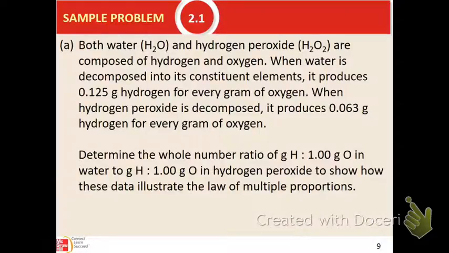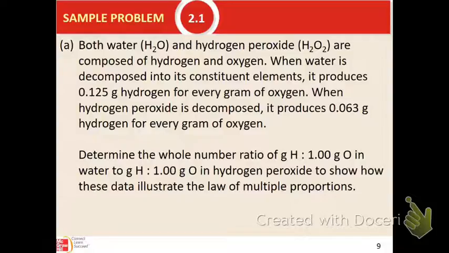And then here's a sample problem. Both water and hydrogen peroxide are made of hydrogen and oxygen. By the way, I didn't tell you what page this was on in your text. This sample problem is on page 4T of your text if you wanted to follow along.